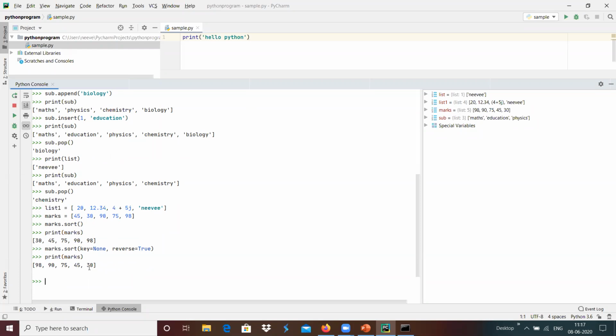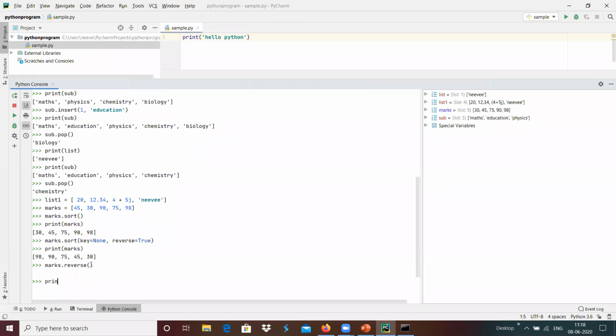The list has been made in descending order. Suppose we wanted to do something like marks dot reverse. Reverse means the first element will go to the last, and the next-to-first element will become the previous-to-last element, like that. For example, here we have 98, 90, 75, 45, 30. This will be completely reversed with the help of the reverse function.